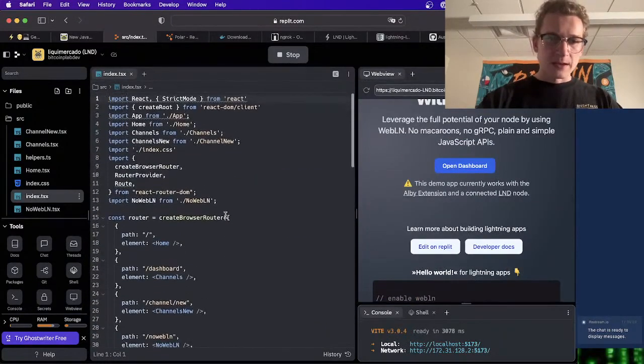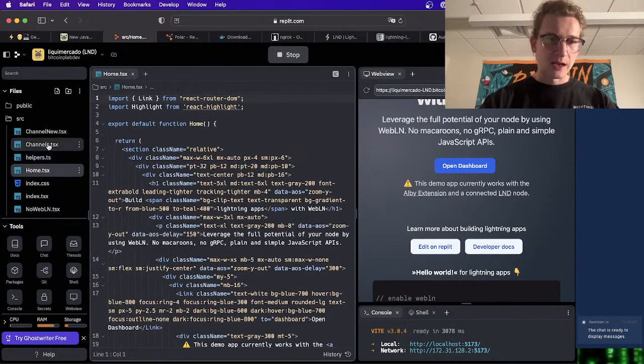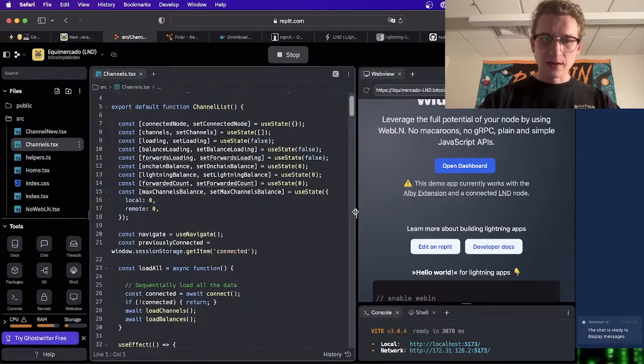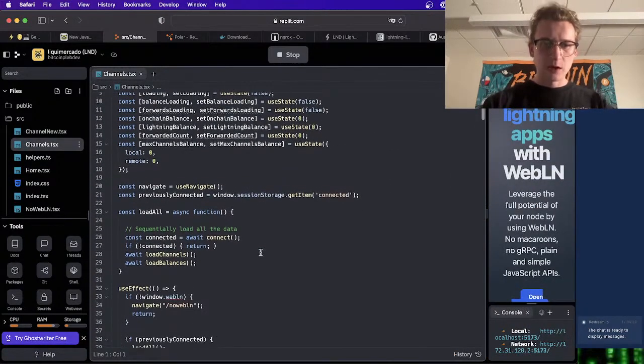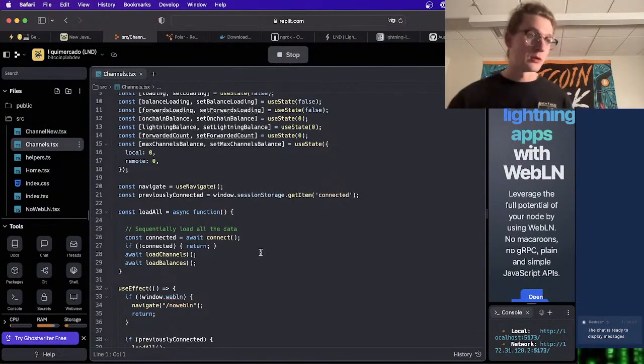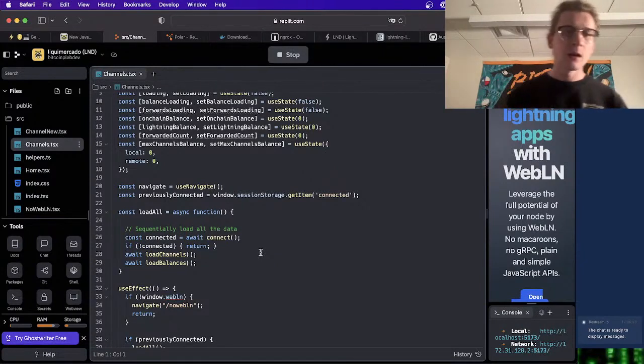And yeah, I looked through this and looked at how they were implementing everything, like channels here, and I just took it apart and recreated it from scratch. And that's what we're going to do today with the most simple possible node management dashboard template. Really, we're not going to do any styling.